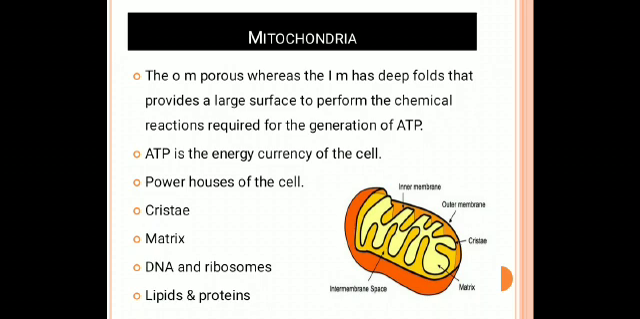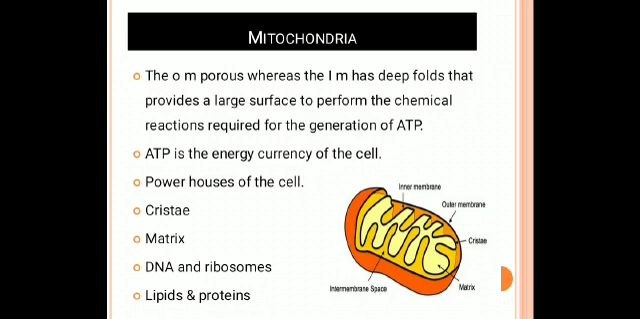You can see in the picture the deep folds of the inner membrane, and the deep folds provide a large surface to perform the chemical reactions required for the generation of ATP. I told you about respiration: once the glucose molecules enter the cell, first glycolysis, the breakdown of glucose, happens in the cytoplasm. After that, the pyruvic acid, a 3C compound, is broken down in the mitochondria. At this time the ATP gets generated.